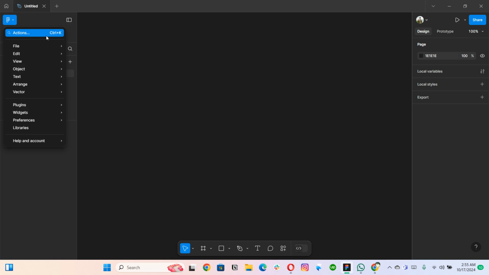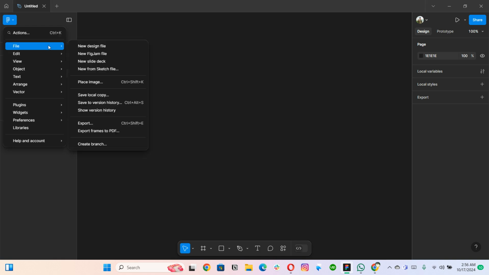So Control plus K is a very common shortcut for the MacBook user to do the global search. And here in Figma as well, if you press Control plus K, it is going to be the search action. Then you have the file options. Right from here, you can create a new Figma file, FigJam file, or a slide deck, the presentation file, and also you can bring the Sketch file here as well.